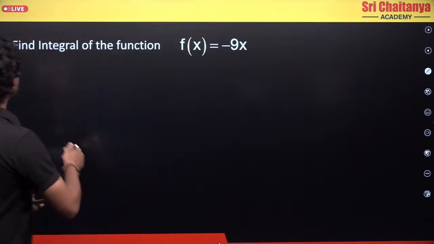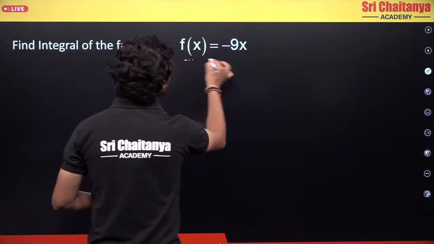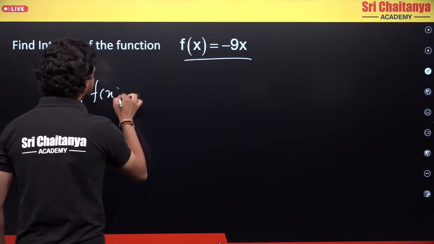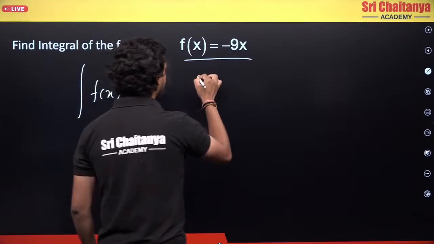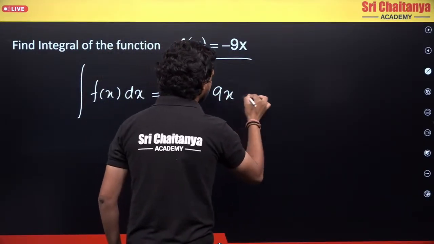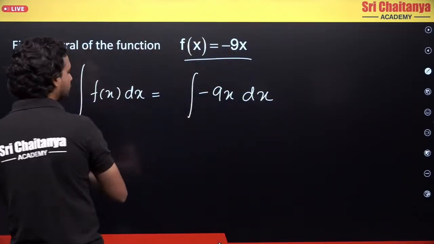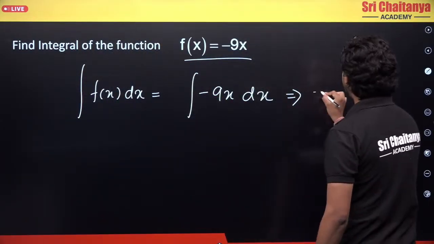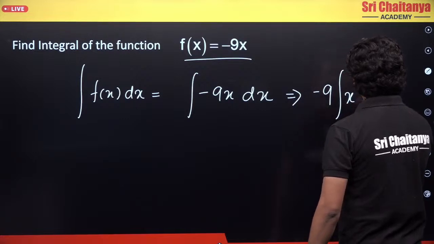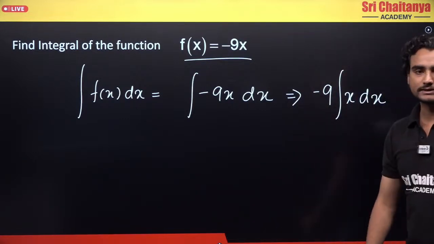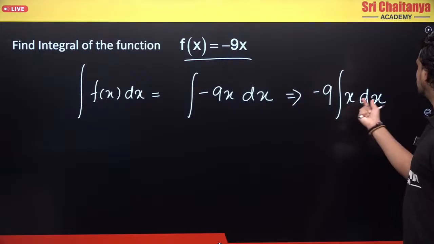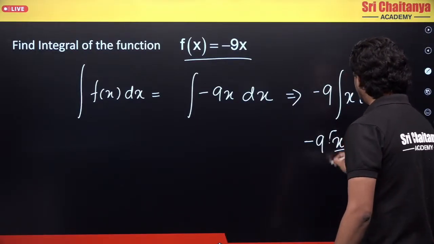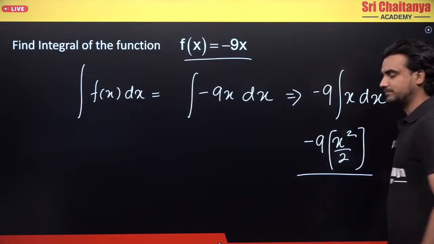Next, let's solve this question. Let the integration of f(x) dx be equal to the integration of minus 9x dx. What is the constant here? If you look carefully, the constant is minus 9. So I can take this minus 9 out of the integration and integrate this. Now this is very easy. What is the integration of x? It is x squared by 2. So this is my final answer.